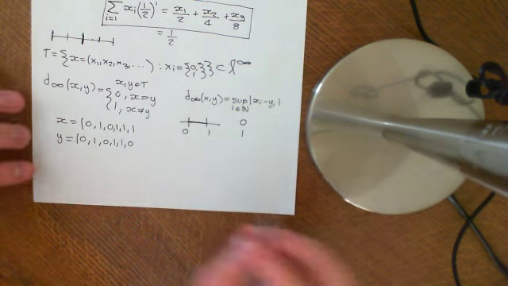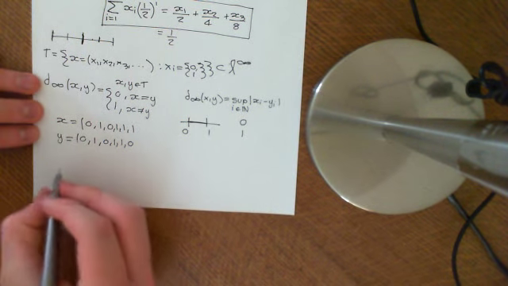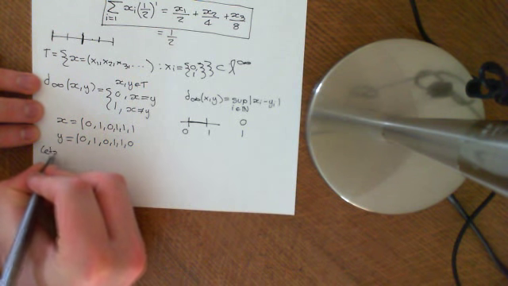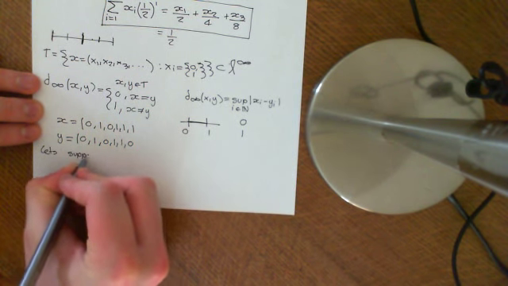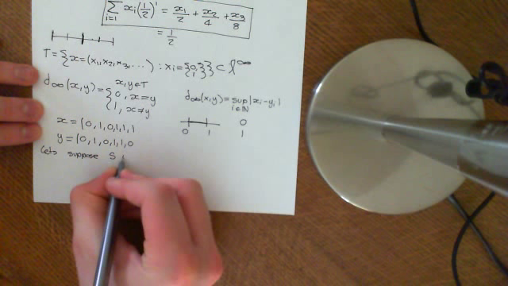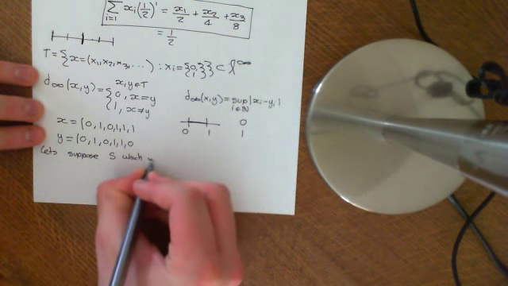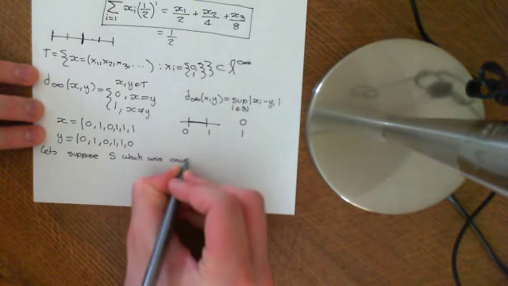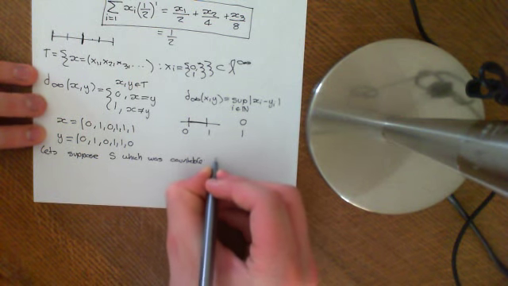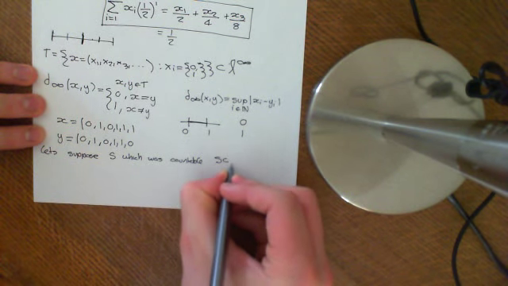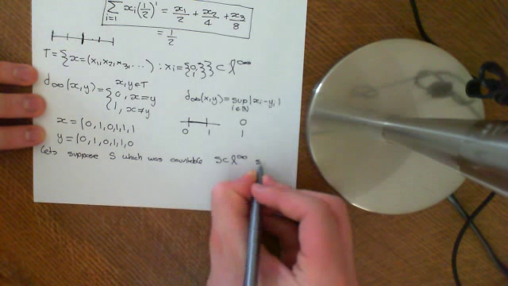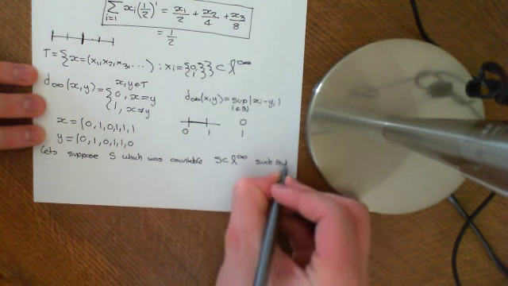So basically, now here comes the argument, let's suppose we had some set S which was countable, and was a subset of the L infinity metric space. So S is a subset of L infinity such that S is dense.